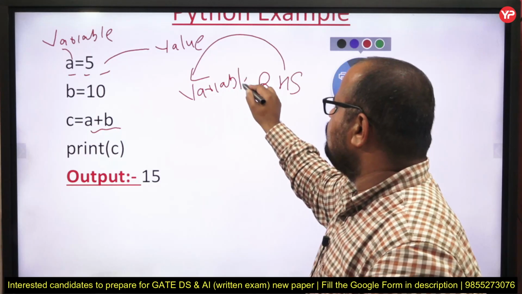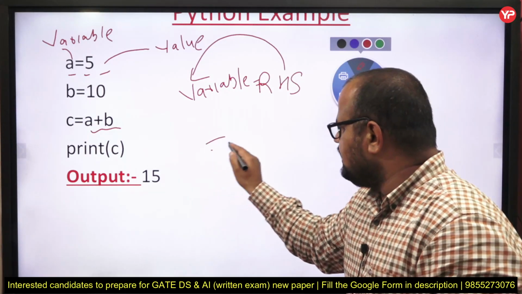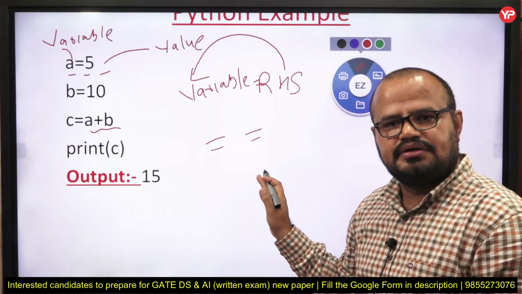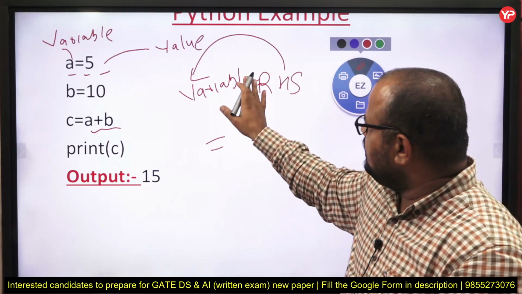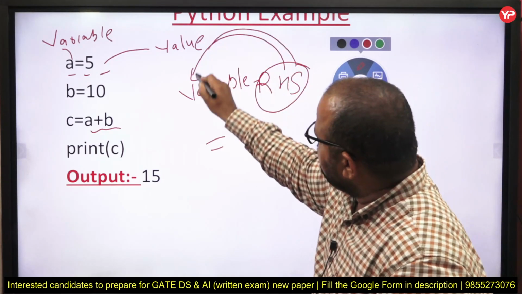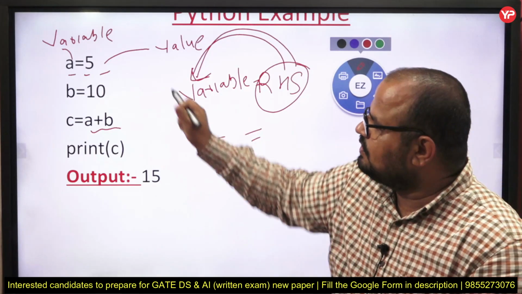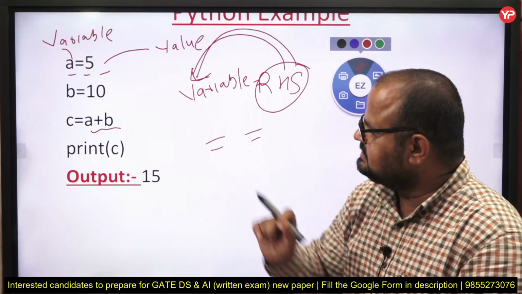That is the meaning of the equal sign. It's not double equal to, which is a comparison operator. Here we have only a single equal to, so the right hand side is assigned to this variable. Now the value of A is 5, value of B is 10.